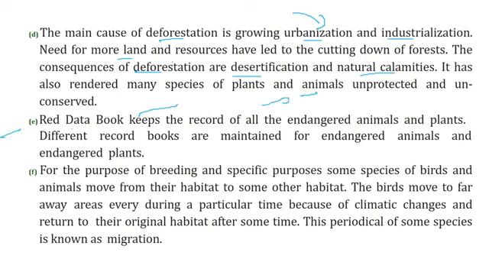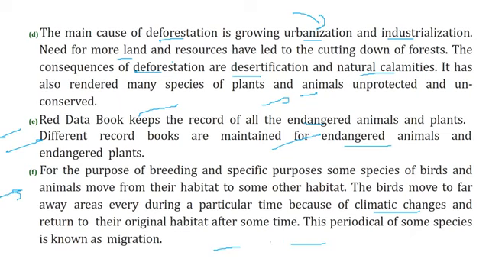Next question was Red Data Book. This Red Data Book or RDB keeps a record of all the endangered animals and plants. Different RDBs are maintained for endangered animals and endangered plants. Next is migration. Because of the change in climatic conditions, mostly birds, for breeding and for some other purposes, move from one place to another.